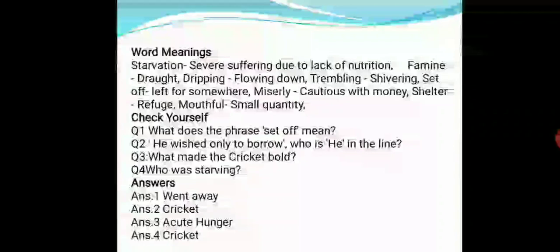Now it's the time to check. What does the phrase set off mean? Set off means went away. He wished only to borrow. Who is he in the line? A cricket. What made the cricket bold? Acute hunger. Who was starving? Cricket.